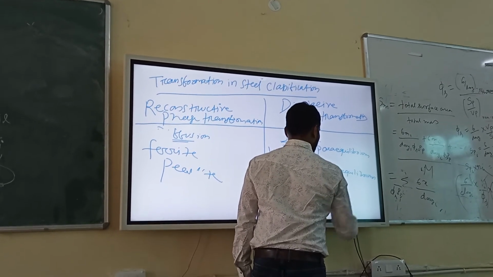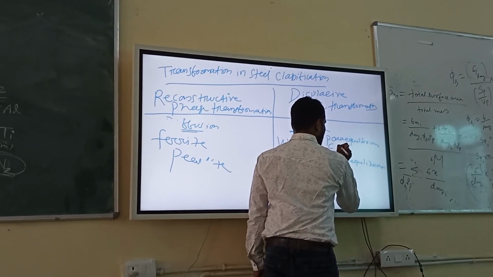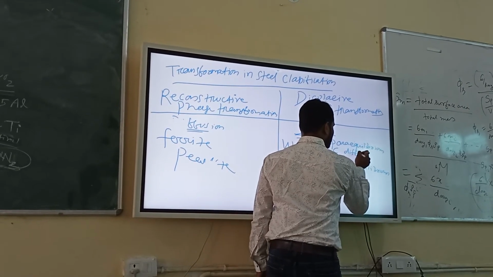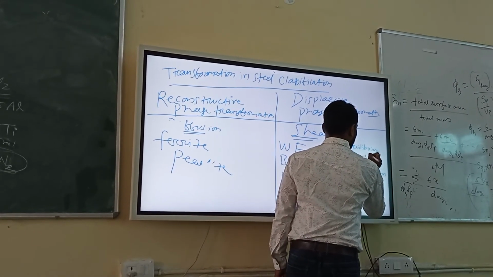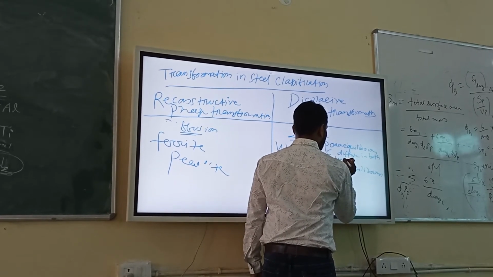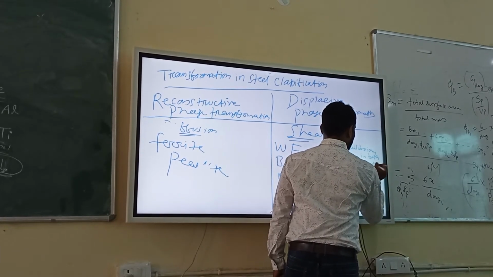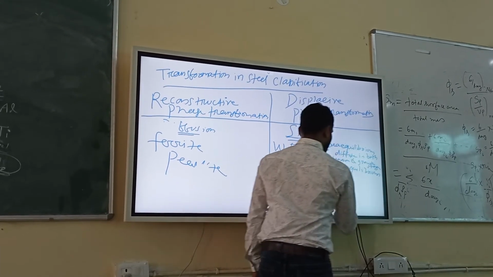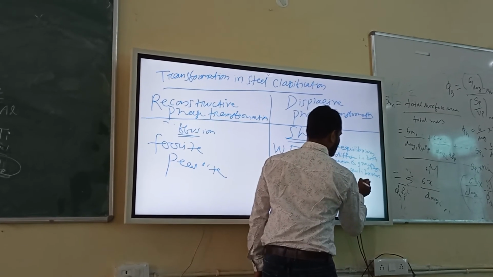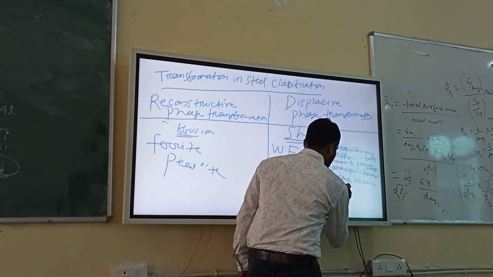And here you can write carbon moves, or carbon diffuses, in both nucleation and growth stage. So here carbon is diffusing only in the nucleation stage.